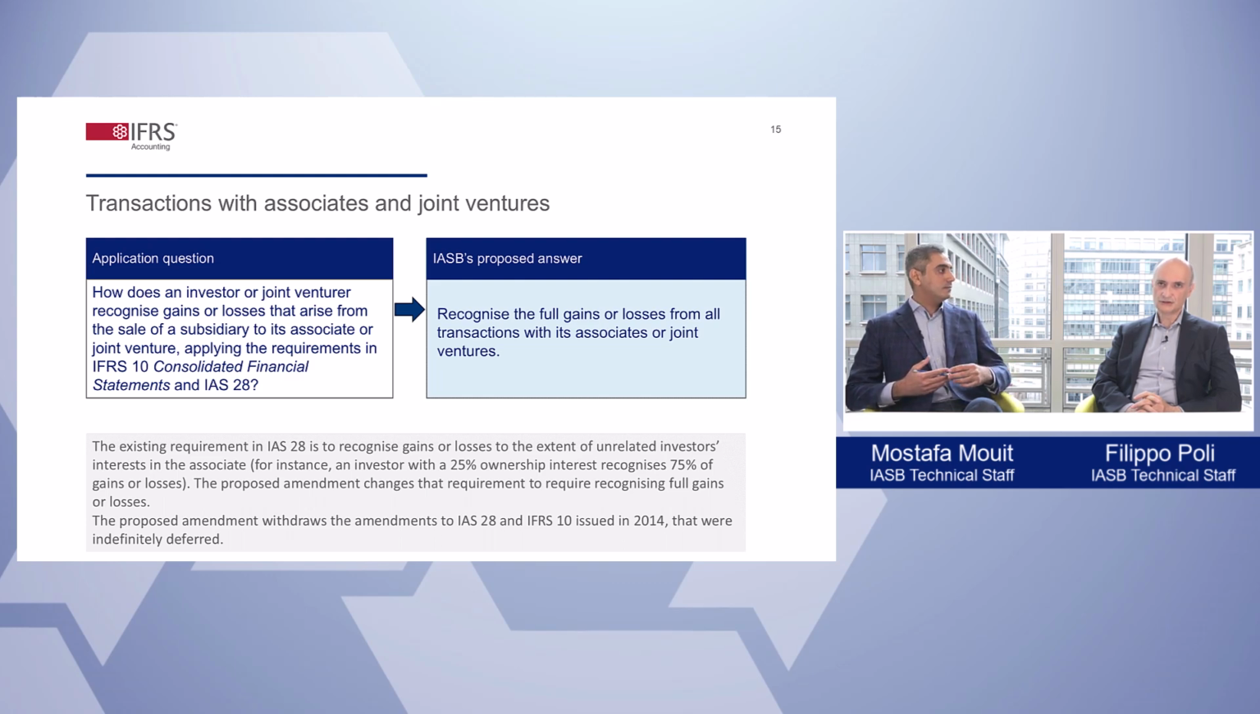Yeah, sure. The IASB is now proposing that an investor recognize in full all gains and losses from all transactions with its associates. And to help users understand the financial effect of those transactions, the IASB is proposing that an investor disclose gains or losses from downstream transactions. The IASB decided that this approach is simple for preparers to apply and for users to understand, and does not require differentiating between different types of transactions.